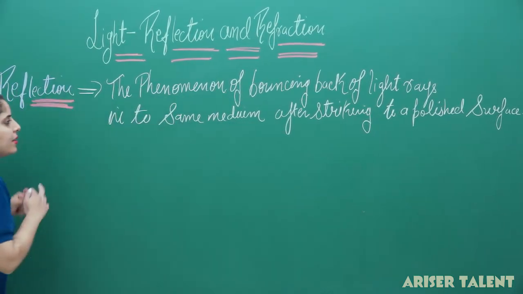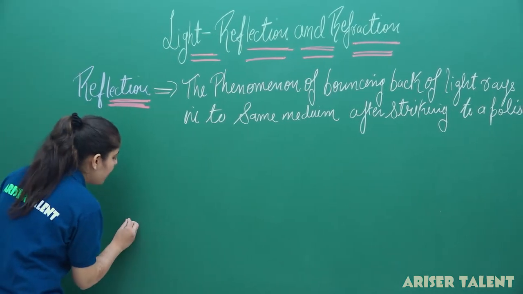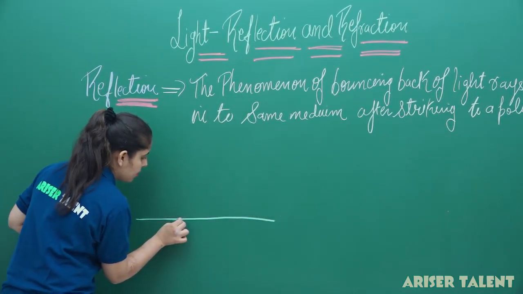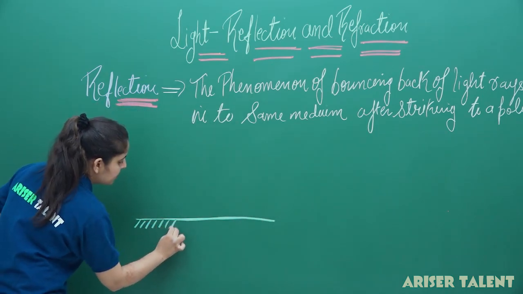Now let us understand reflection with a diagrammatic representation, to see what actually happens here. Firstly, we have to consider a mirror here. This will be our polished surface.